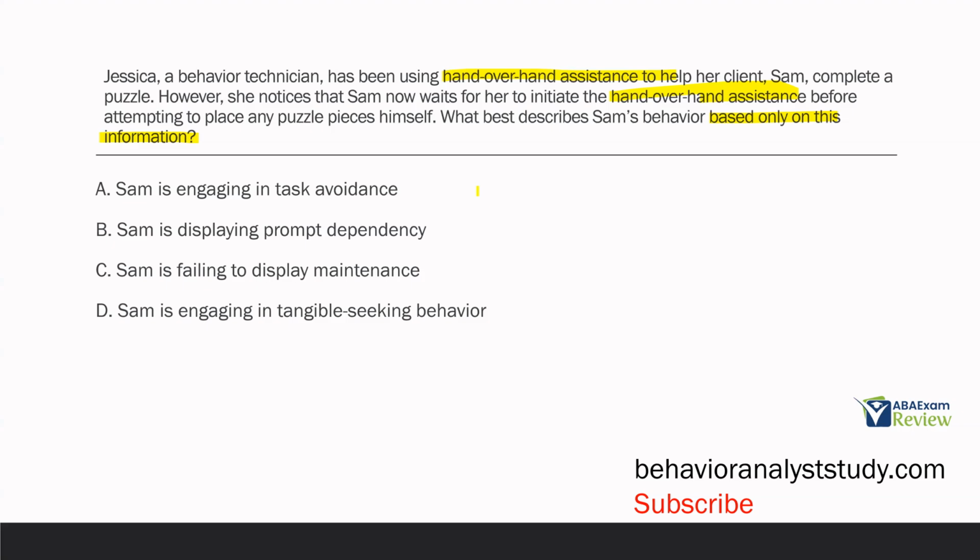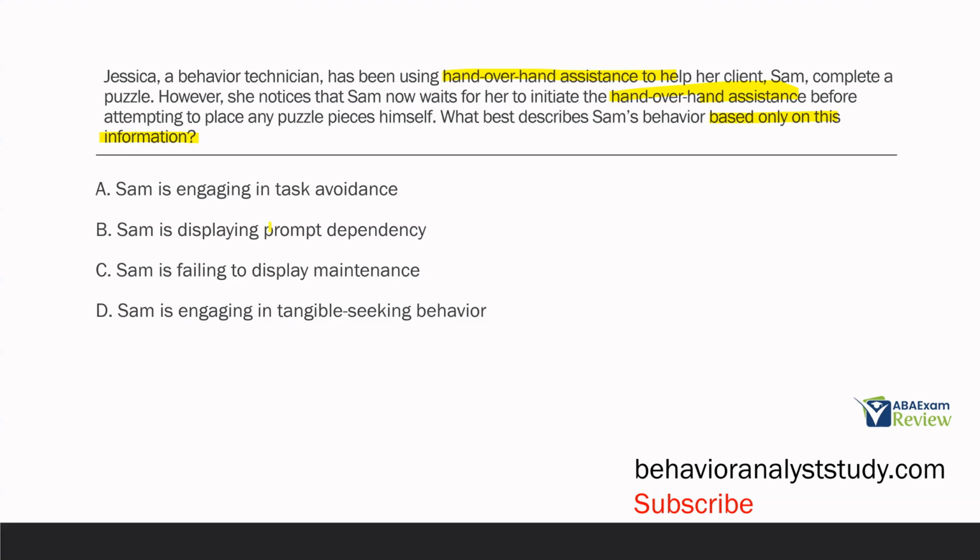So just reading that, and remember, because we always attack the question and try to predict our answer, what does that look like to you? To me, it looks like prompt dependency. Jessica's been using this physical prompting. Sam now waits for the physical prompts before making any attempts. And that's the information we know. So how are we going to describe Sam's behavior?